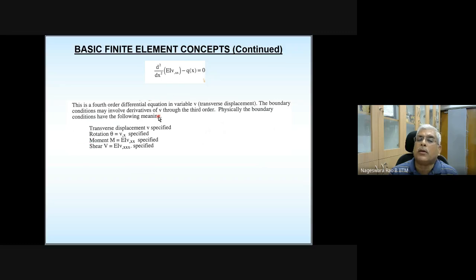Since this is a beam problem, those boundary conditions are going to make physical sense for you. Physically, the essential boundary conditions are transverse displacement and rotation. And what about those boundary conditions of order p to 2p minus 1?